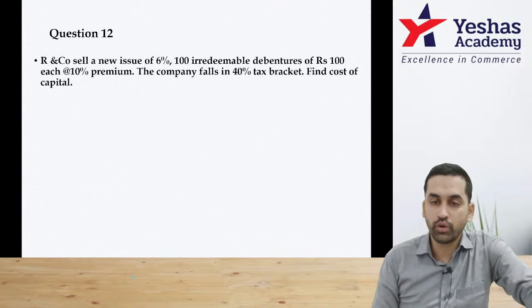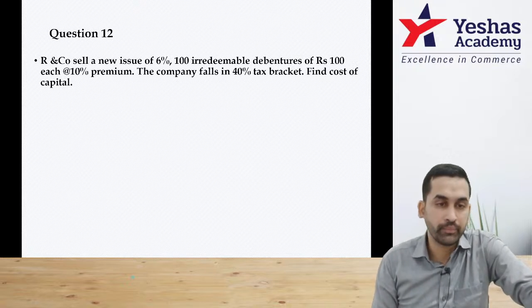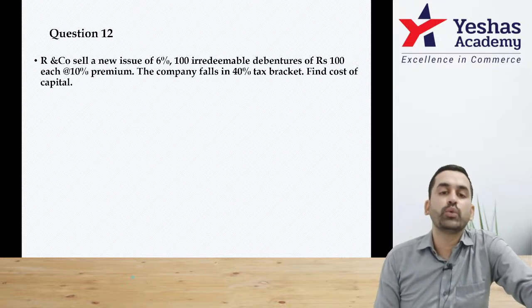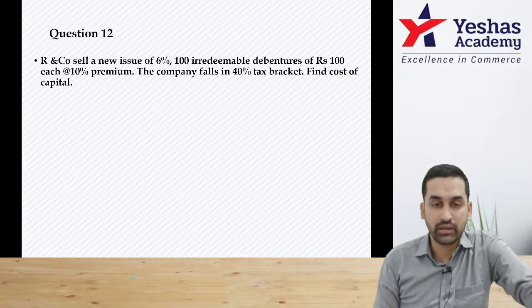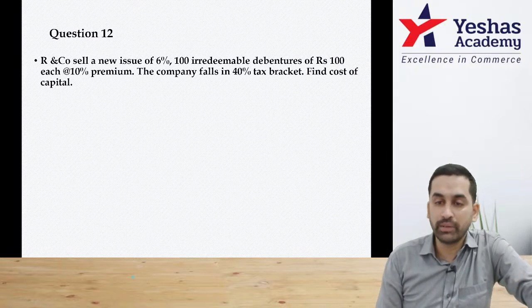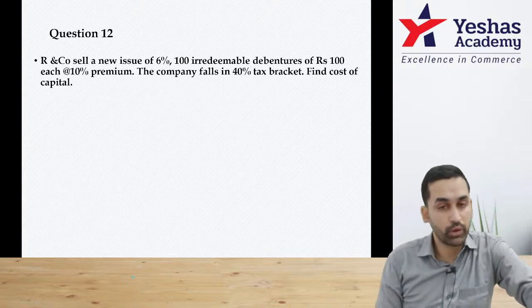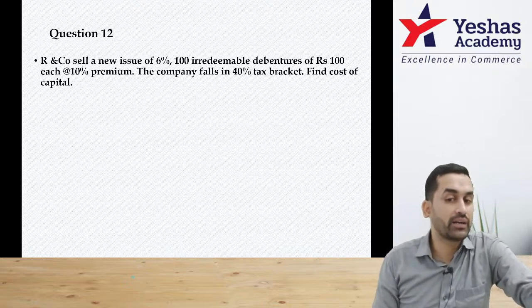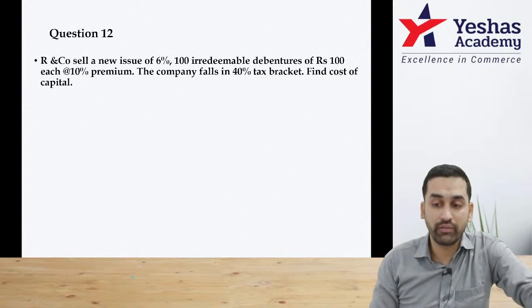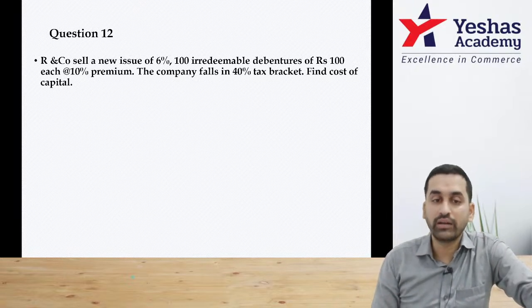Yes. A good question is this one. Question number 12. R and company sells a new issue of 6%, 100 irredeemable debentures of rupees 100 each at 10% premium. Therefore, today when you issue, you are not getting just 100, you're getting 110 rupee, 100 plus premium. Company falls in 40% tax bracket. Find out cost of capital.